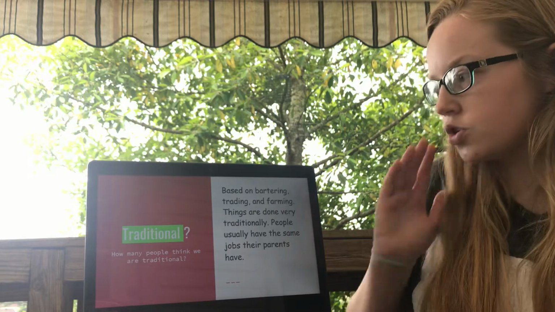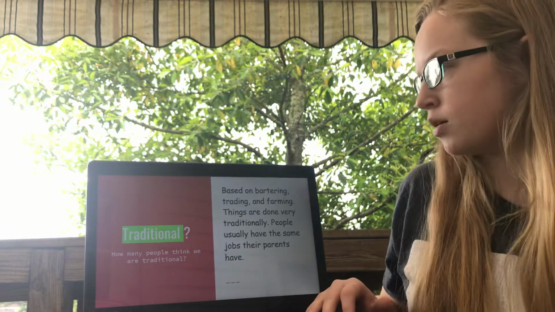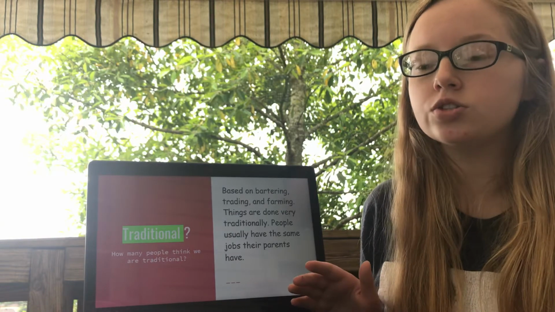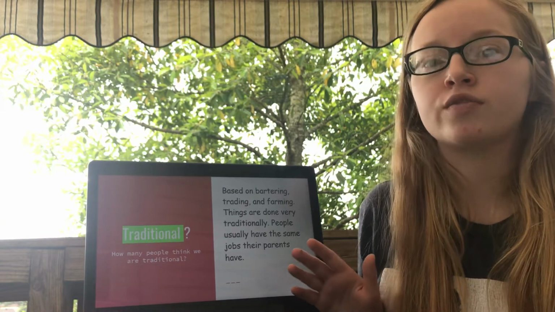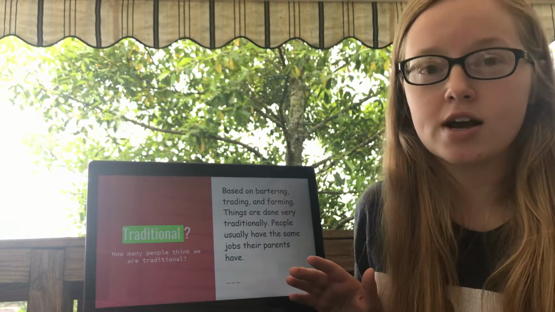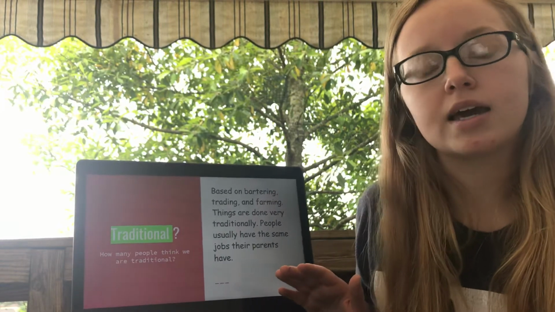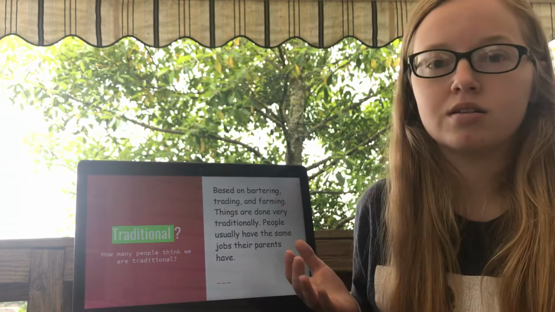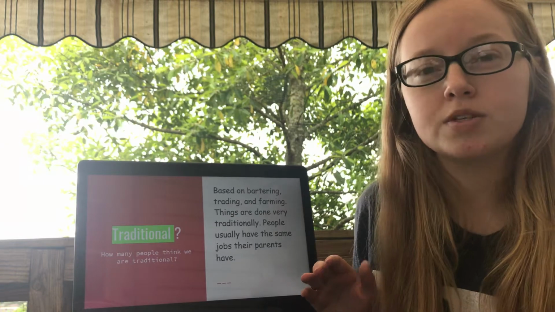So traditional. A traditional economy is based on bartering, trading, and farming. Things are done very traditionally, and you usually end up doing what your parents or your family does. So if my family owned a bakery and baked bread and cupcakes and cakes and different things, then my job would end up being a baker, because that's what I grew up with. That's what I learned how to do.